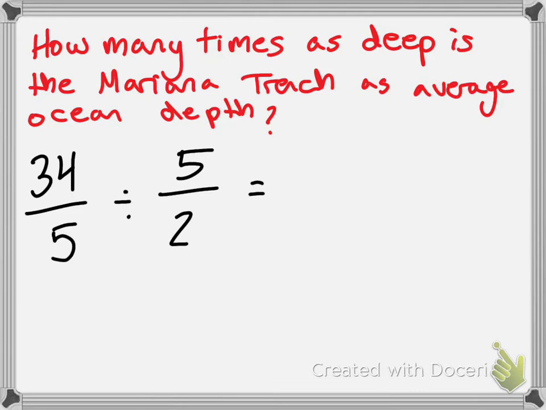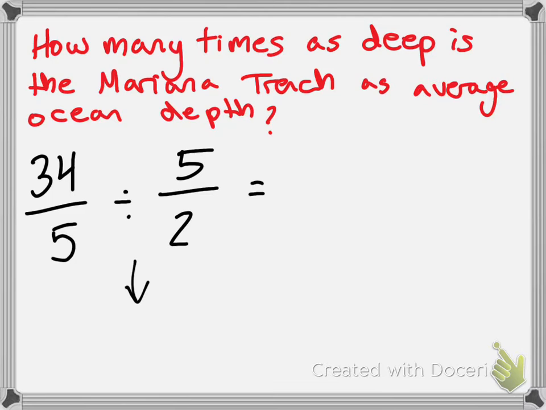So now we've got our division problem. We did our first step, which was making it into improper fractions. We cannot do anything without them being fractions. But now I can't do a division problem. I have to make it multiplication. So Lennox, read to me what I'm going to actually do for this problem. You're going to do 5/34 times 2/5. So he says we're going to do 5/34 times 2/5.